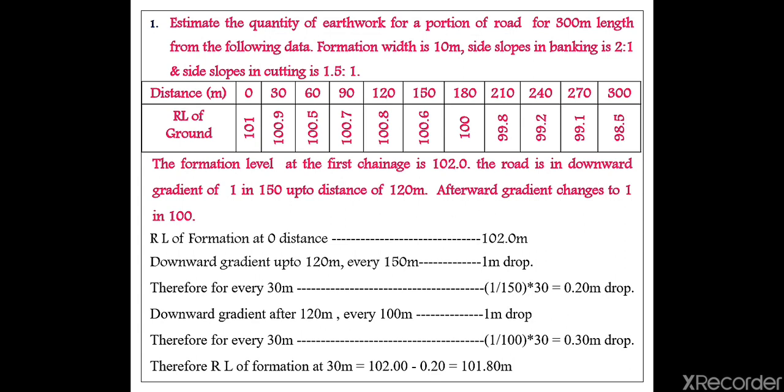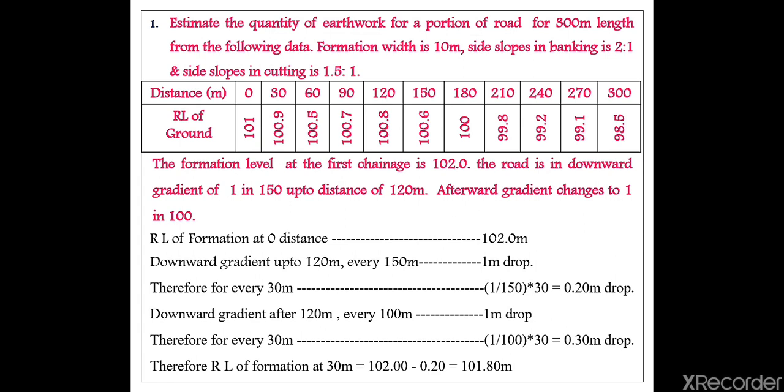If I have the RL of formation level, I take the formation level minus the RL of ground, and I get the quantity which I am going to cut or fill, depending. The RL of formation level they have given is 102 for the first chainage, and we also have other chainages like 30, 60, 90, 120.